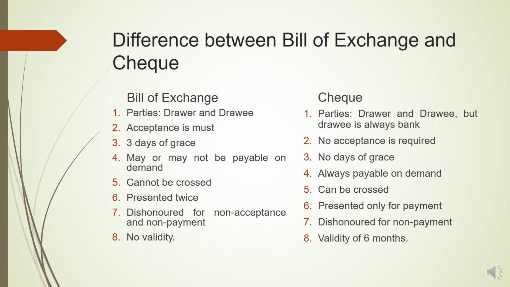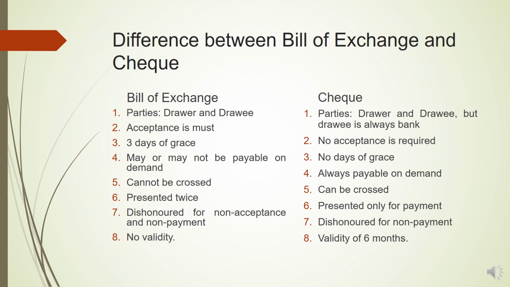Now, as I've told you, check is a kind of bill of exchange. So how does a check differ from the bill of exchange? First of all, the difference lies in the parties. Parties in case of bill of exchange are drawer and drawee, and payee also. But in case of check, the drawee will always be a bank. Second, in case of bill of exchange, acceptance by the drawee is a must. But in case of check, no acceptance is required, because the drawee is the bank only, who has issued the checkbook to their customer. So no acceptance is required in case of check.